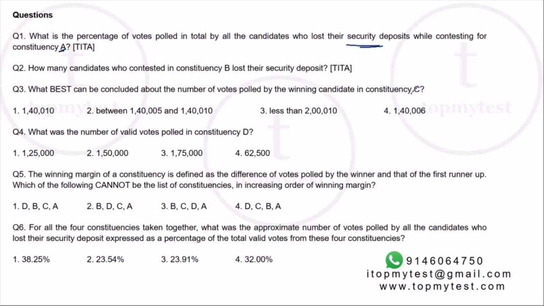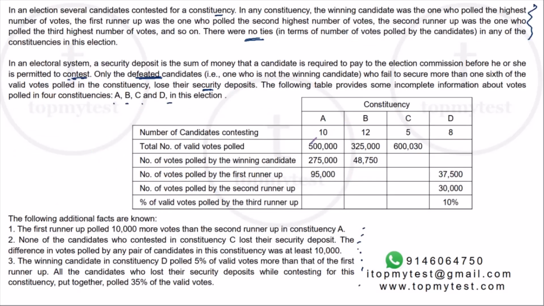The third one is for C, and the fourth one is for D, and the fifth and sixth are for all the constituencies. So we can do it in sequence. We complete A, answer the question, then complete B, answer that question, complete C, answer that question, complete D, answer the question, and then the other two questions which follow.